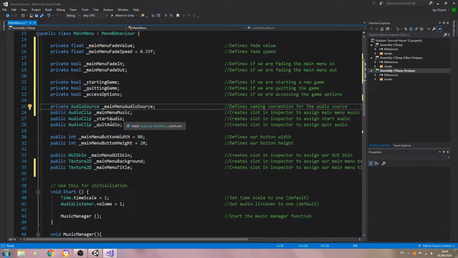So let's have a look. Start audio. We're going to change these, I think. And let's have a look. We'll change this to start button audio.